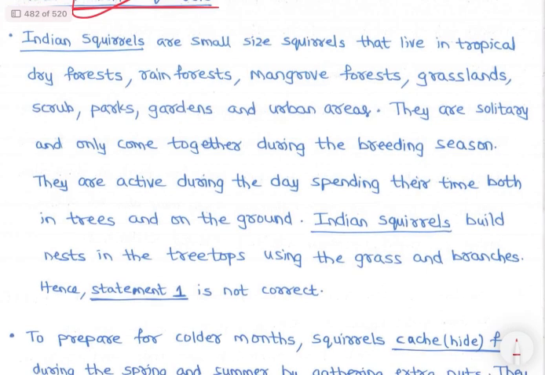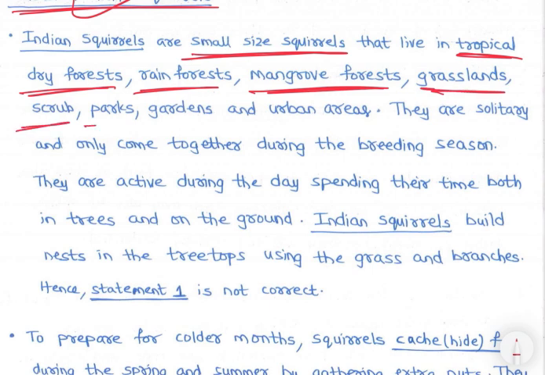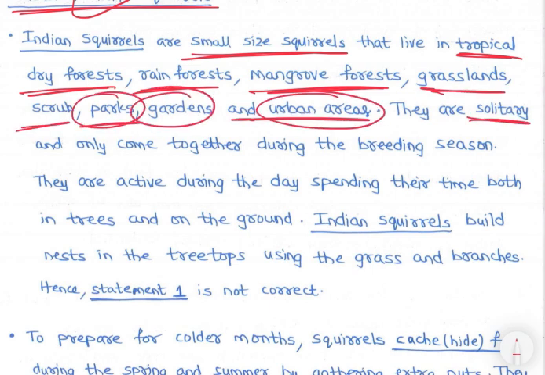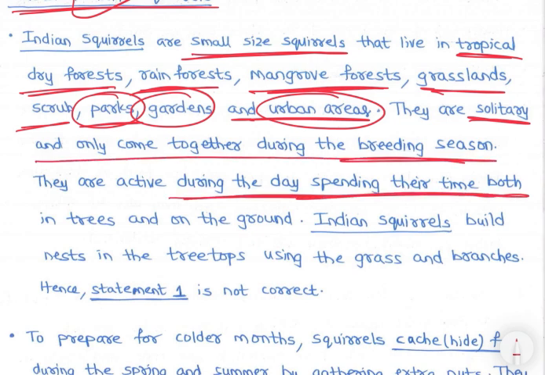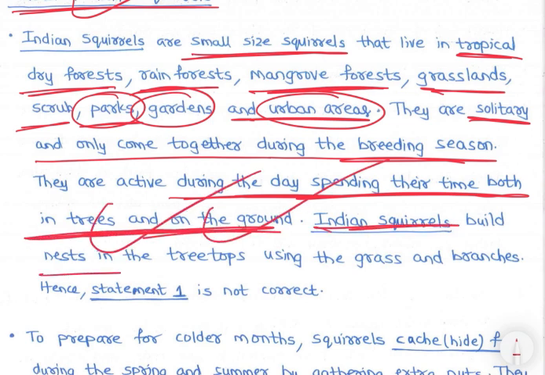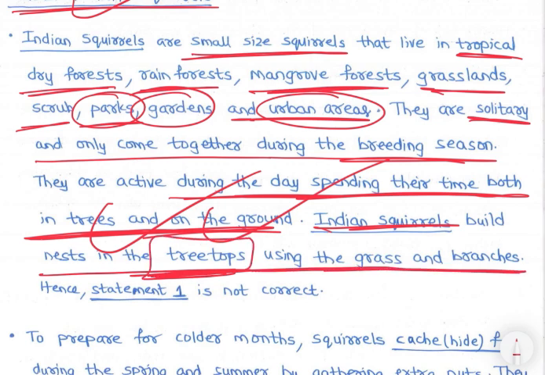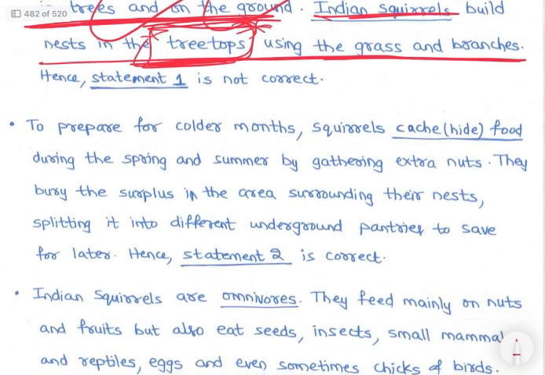Then Indian squirrels are small size squirrels that live in tropical dry forest, rainforest, mangrove forest, grasslands, scrub, parks, gardens and urban areas. They are solitary and only come together during the breeding season. They are active during the day, spending their time both in trees and on the ground, right? Indian squirrels build nests in the tree tops using grass and branches. So in the tree tops they make their nest. Hence statement 1 is not correct.